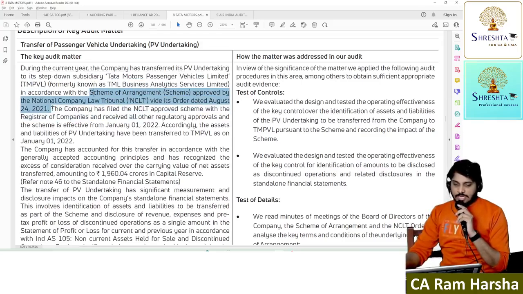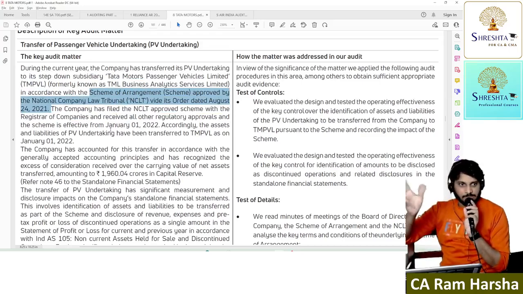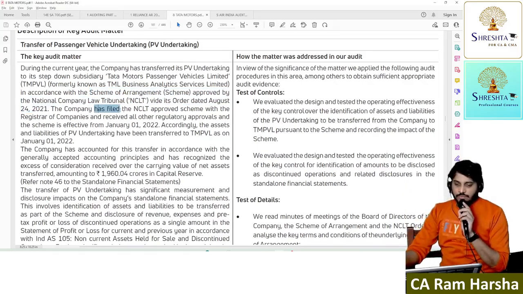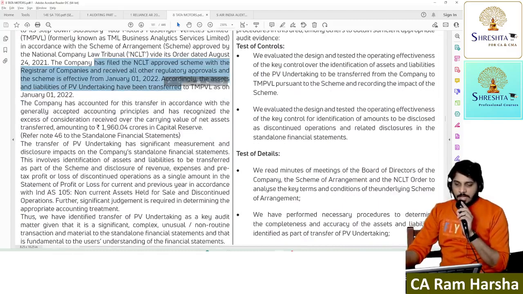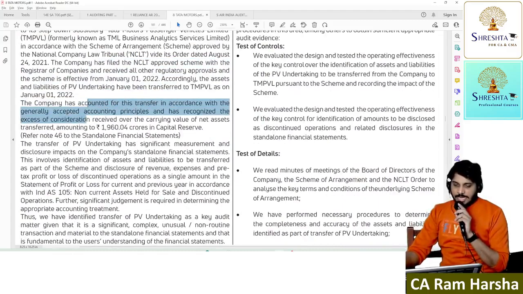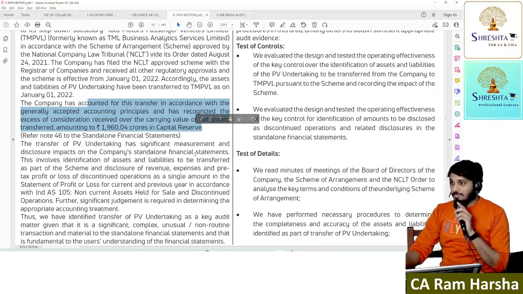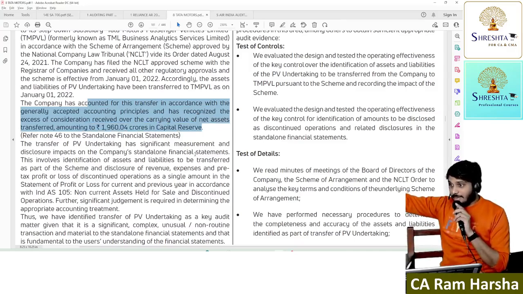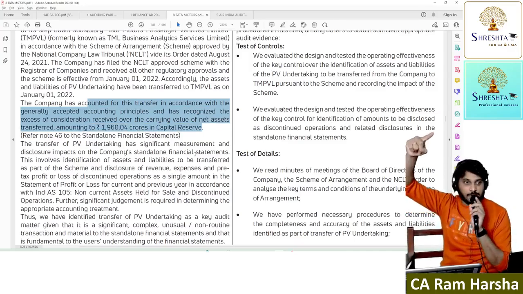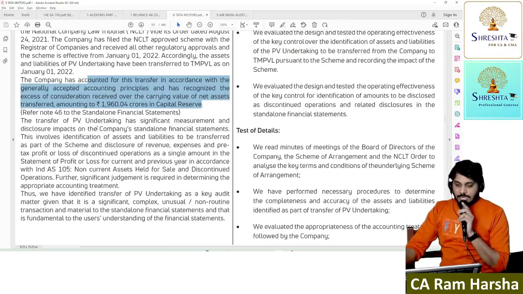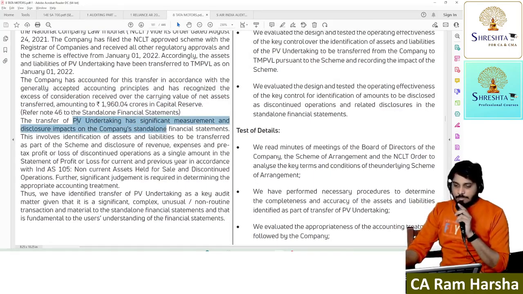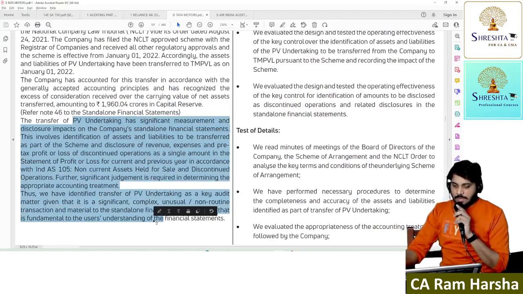Okay, this is something like a sale of the company, transferor company, all that. The company has accounted for the transfer in accordance with GAAP and has recognized the excess of consideration received over carrying value in capital reserve. Consideration received more than carrying value. Capital reserve, amalgamation. Remember. The transfer of the passenger vehicle undertaking has a significant measurement and disclosure impact on the financial statements. All that stuff they have given.